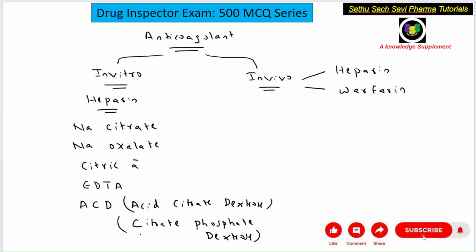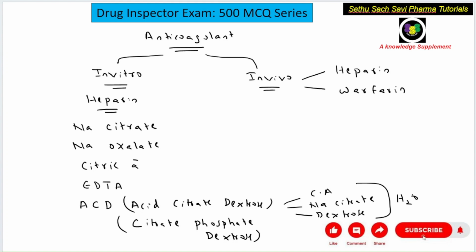Citrate phosphate dextrose is the other name of ACD. Mainly it contains citric acid, sodium citrate, and dextrose in water. These are the three components in ACD. These are actually the in vitro anticoagulants.